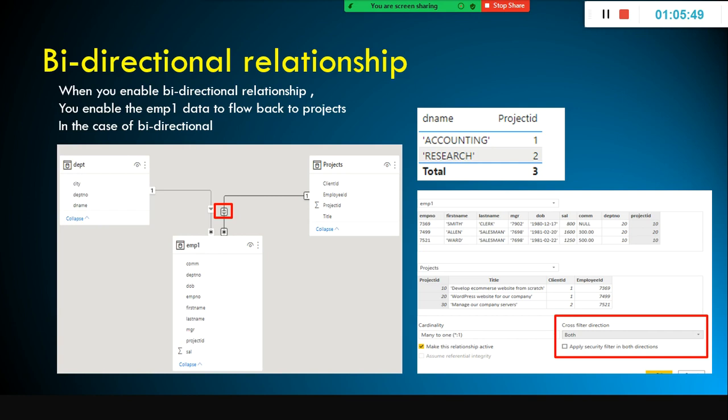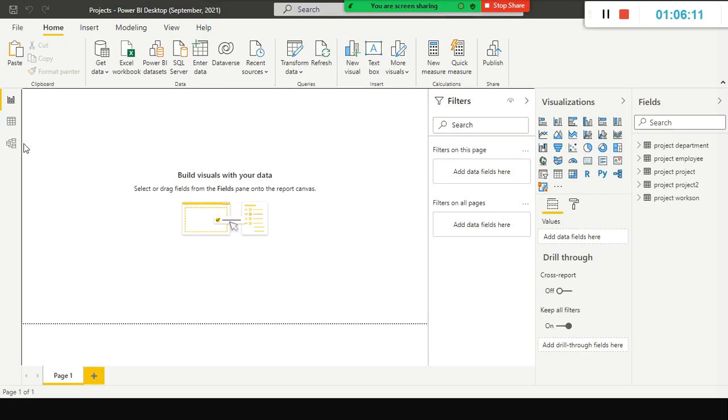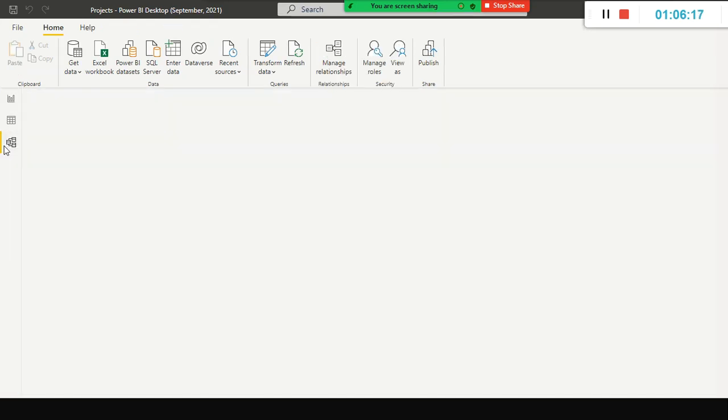And if I ask you something like how many employees are working in each department, right? Supposing, basically I want you to slice and dice the projects with department. How can you do that? For that, I did this one here. One second, where are the projects? Oh, the visuals have gone. I did not save it.